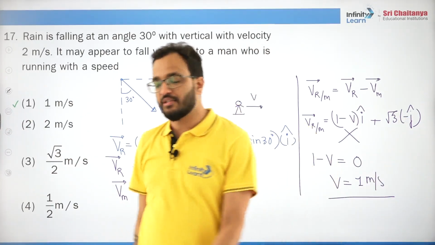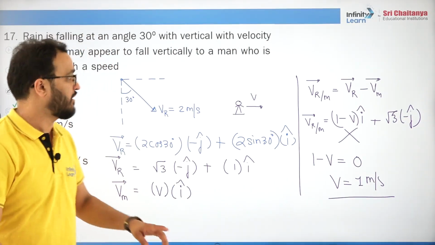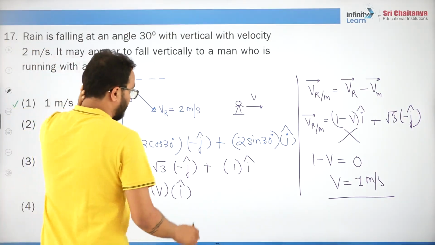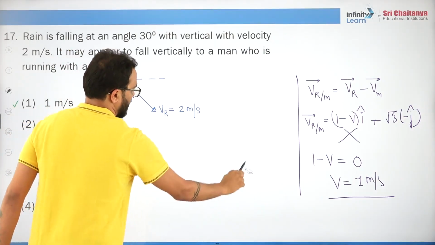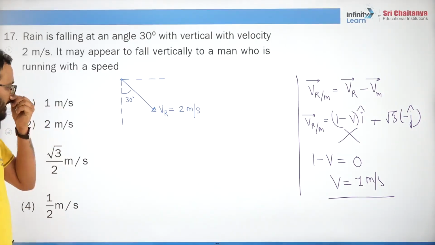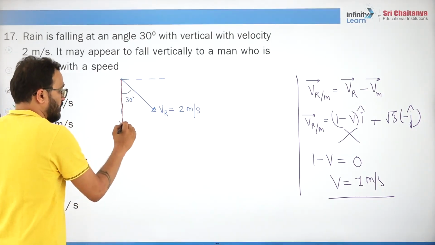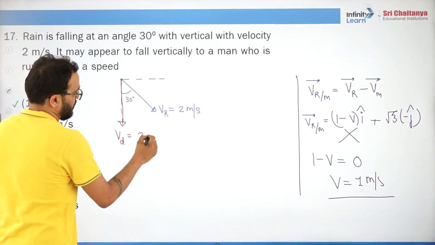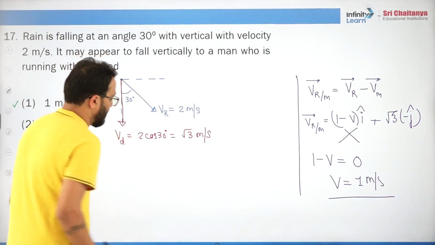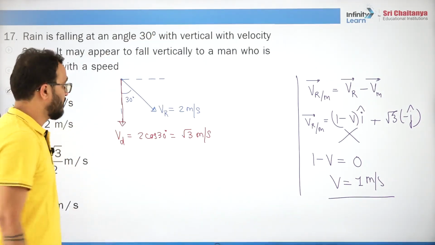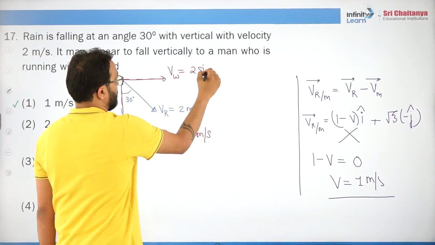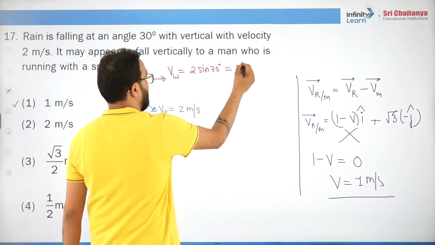Are you understanding? Let me erase it and explain. In these types of questions, there's a very easy concept you can use. If the rain is coming at an angle like this, obviously this is the velocity of the drops. That means 2 cos 30 degrees, that is root 3 meter per second. That is the velocity with which the drops are coming down. Definitely this component is the velocity of the wind, which is 2 sin 30 degrees in this case, which will be 1 meter per second.